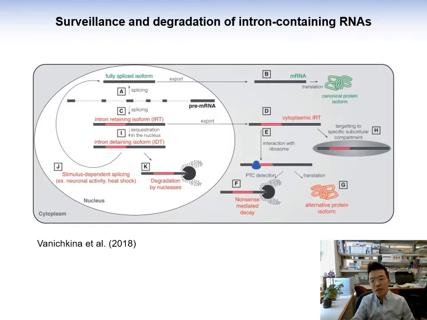Unspliced or retained introns are usually recognized as targets of cellular RNA surveillance, especially by nonsense-mediated decay or NMD, which targets mRNAs with premature stop codons. The persistence and translation of C9orf72 mRNA that retains its first intron led us to hypothesize that NMD or other RNA surveillance pathways may be compromised globally in these patients.